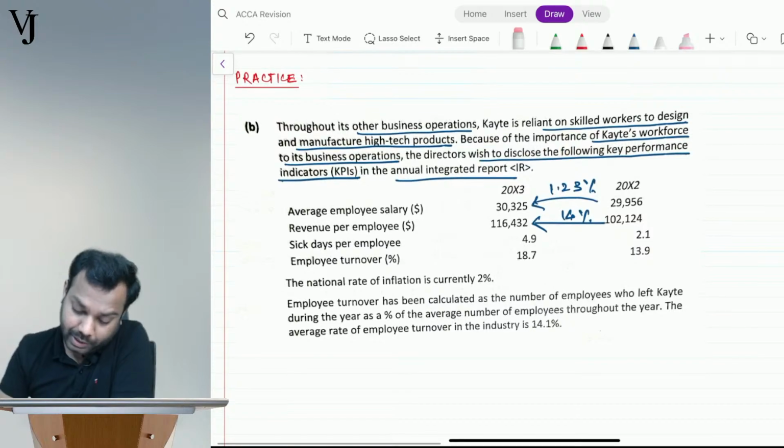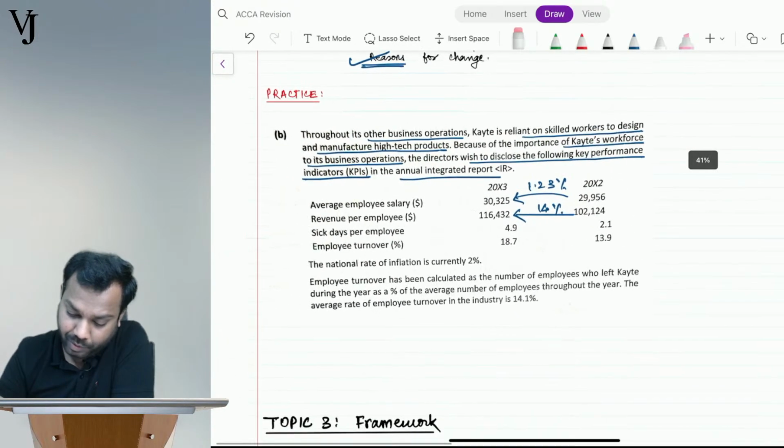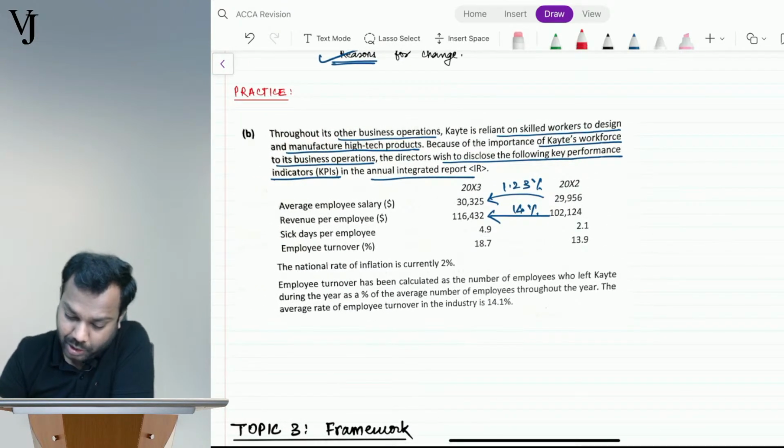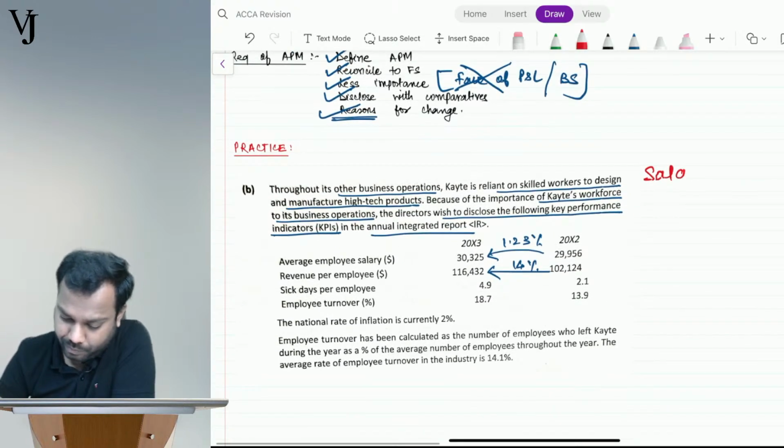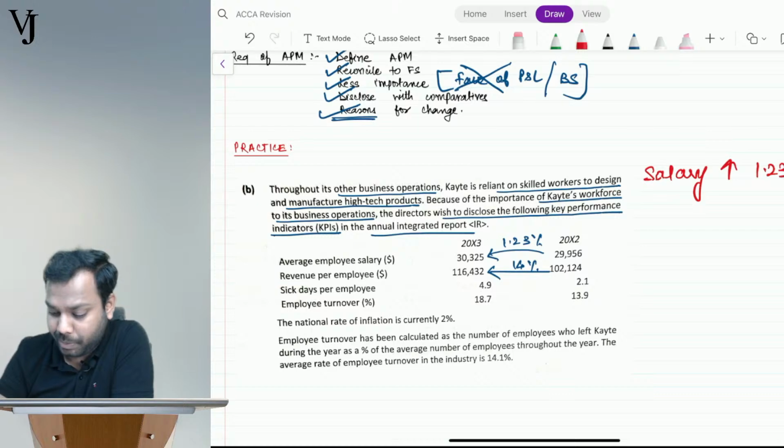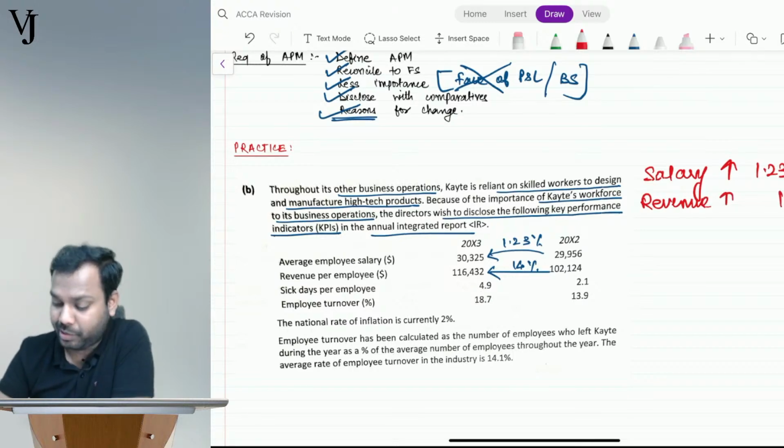Tell me, understand guys, all of you please come on, understand. Your salary has increased by 1.23 percentage, but the revenue has increased by 14 percentage.